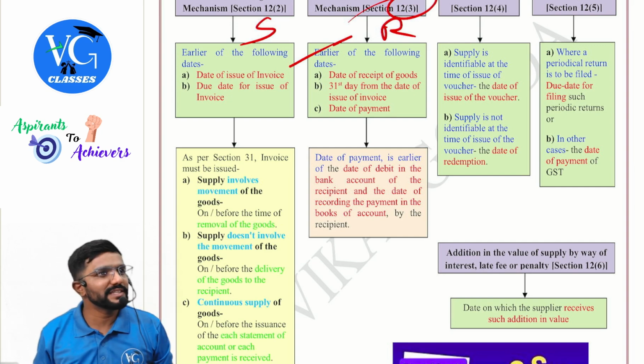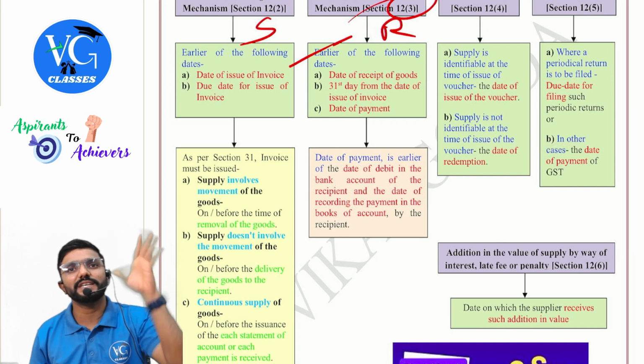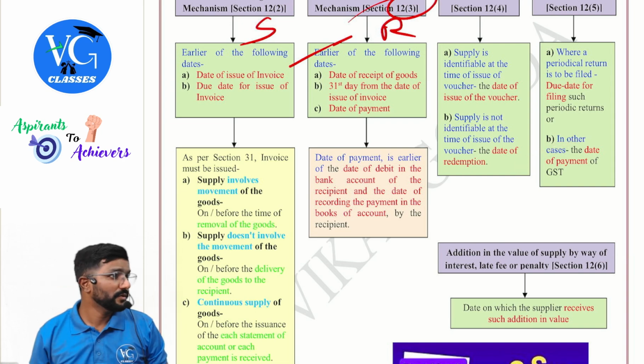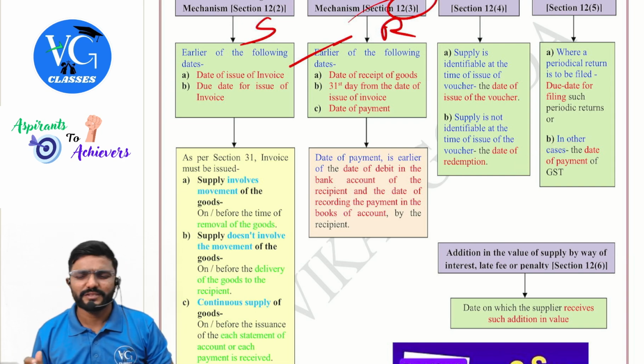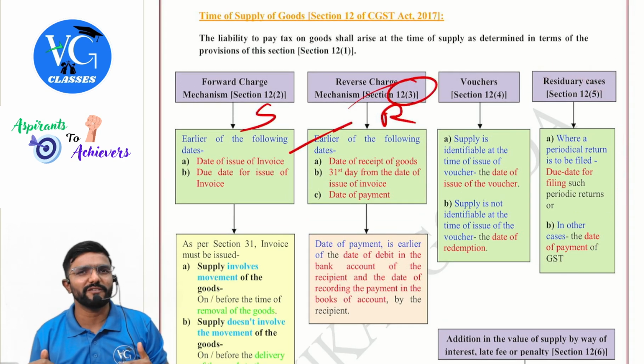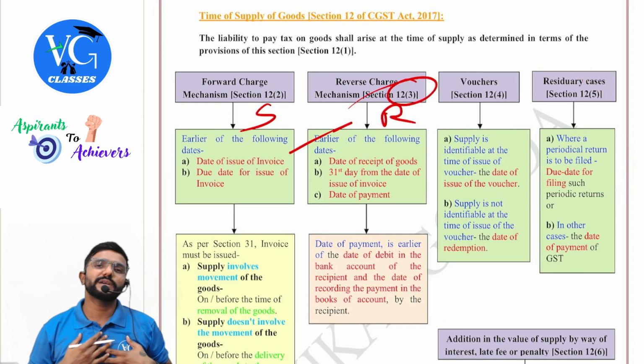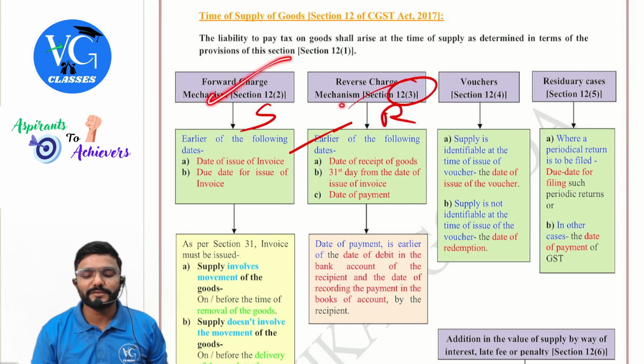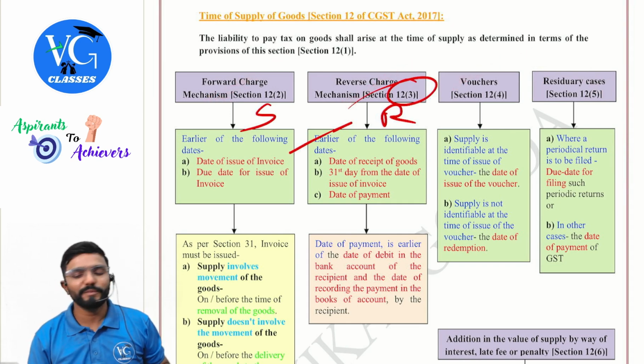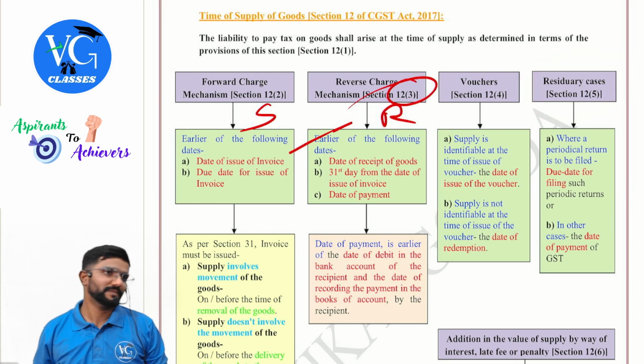Sir, no sir, I am not filing the return. Then whatever date you pay the GST is the time of supply. Worst case, the government has provided this, meaning they have put it only to protect themselves. Now if I tell, sir, I have supplied something, but I am not able to determine the time of supply as per any of these sections, then the government will come and tell, I operate this section.